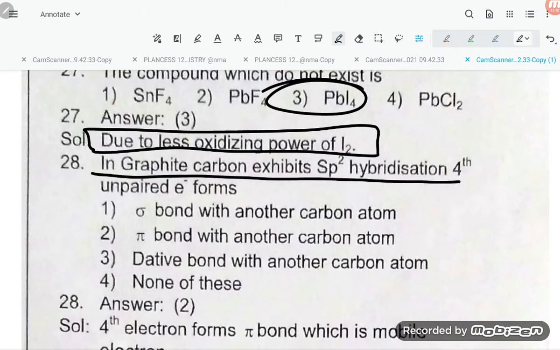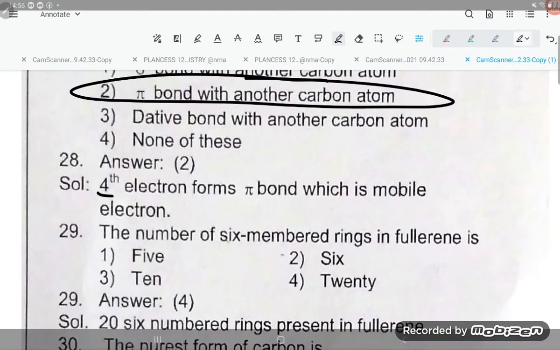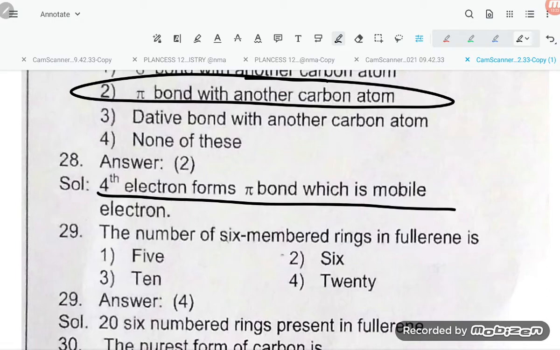In graphite, carbon exhibits sp2 hybridization. So the fourth unpaired electron forms a pi bond with another carbon atom. The fourth electron forms a pi bond, which is a mobile electron.